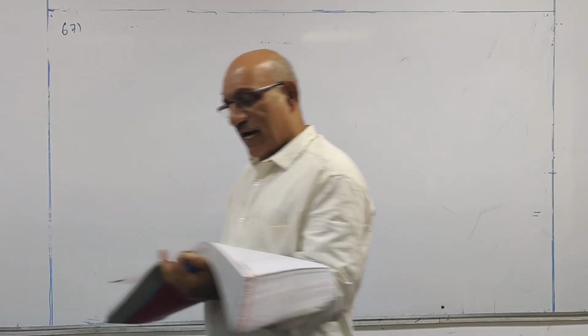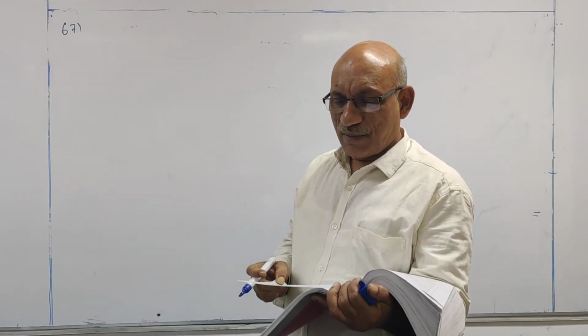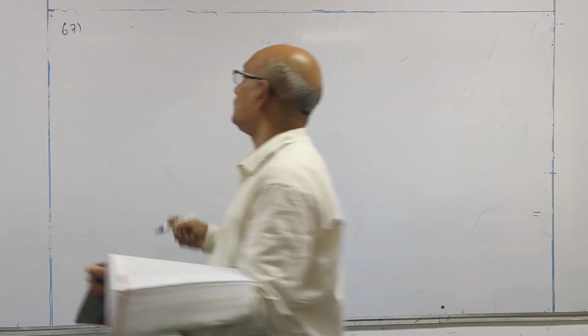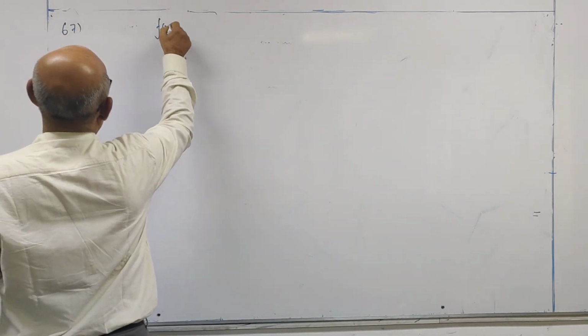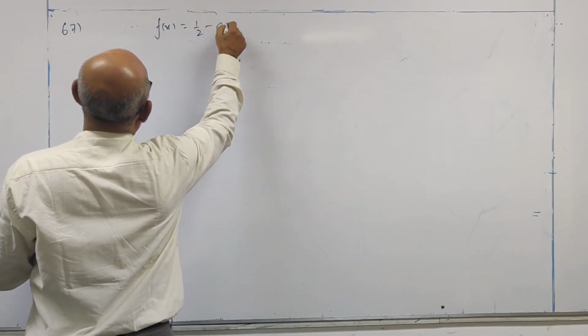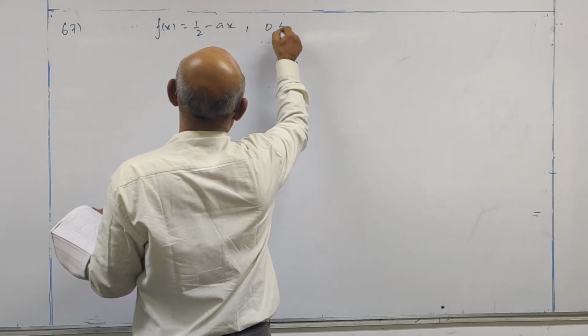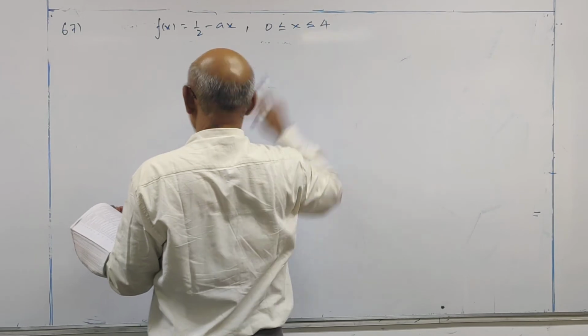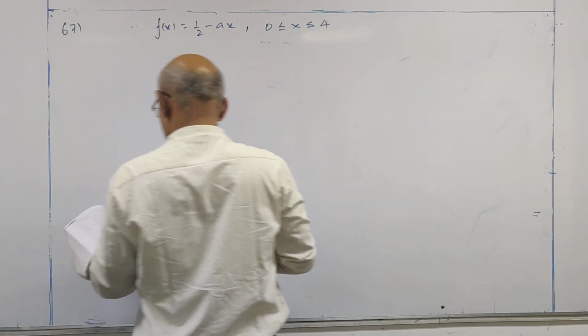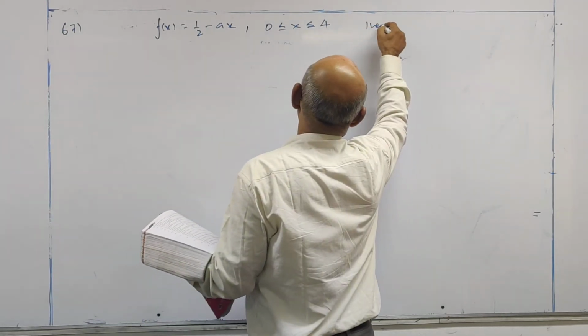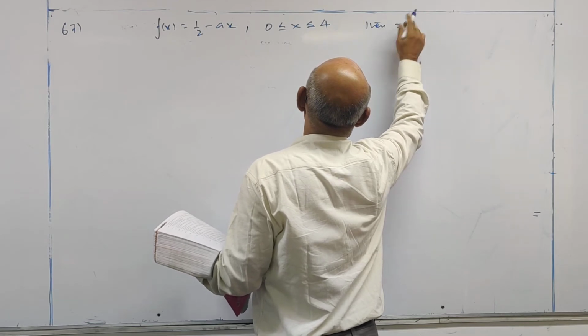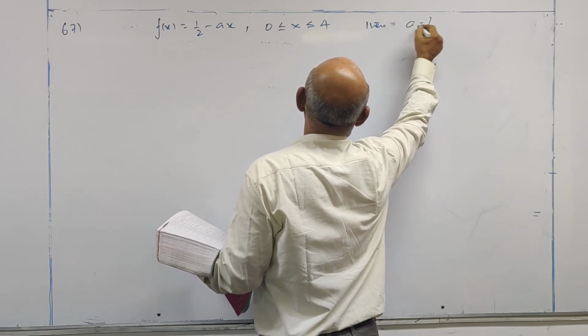A continuous random variable x has the probability density function f of x is given as 1 by 2 minus ax, and the limits are also given: 0 less than x, x less than or equal to 4. Then a is equal to question mark.